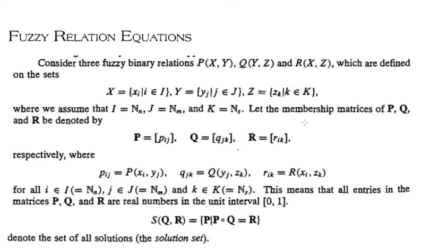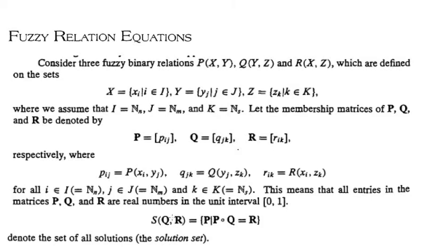Let the membership matrices of P, Q and R be denoted by P equal to matrix [Pij], Q equal to matrix [Qjk] and R equal to matrix [Rik] respectively, where Pij equals P(xi, yj), Qjk equals Q(yj, zk) and Rik equals R(xi, zk), for all i element of I equal to Nn, j element of J equal to Nm and k element of K equal to Ns.